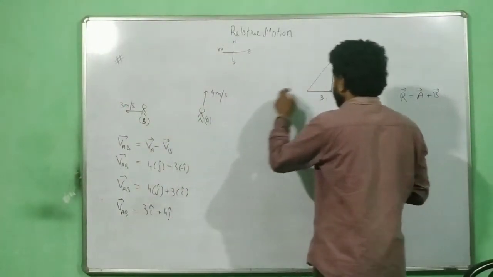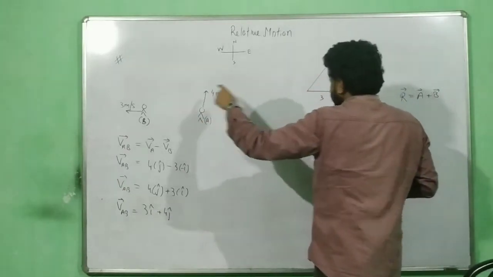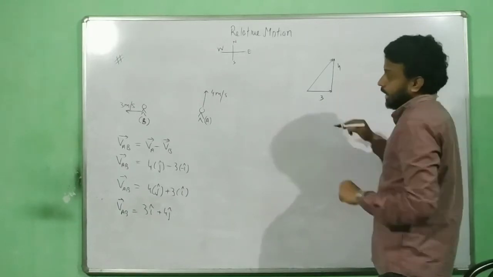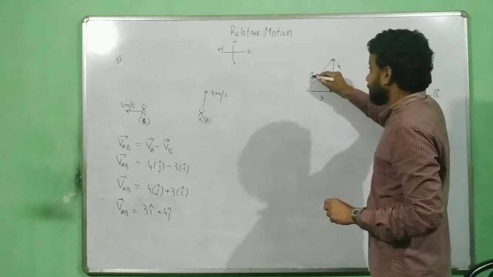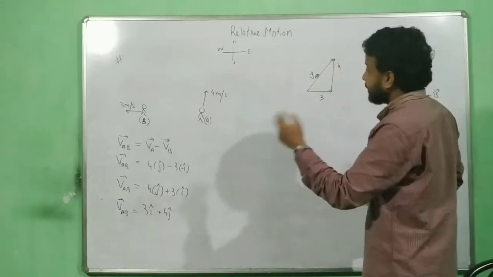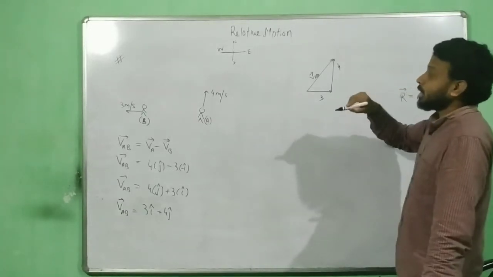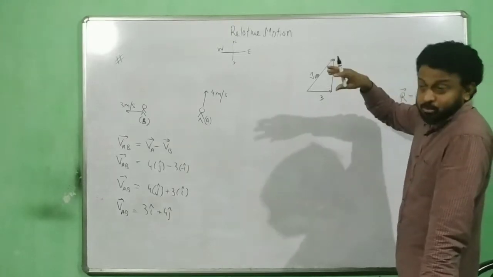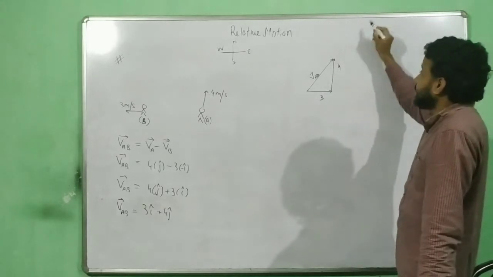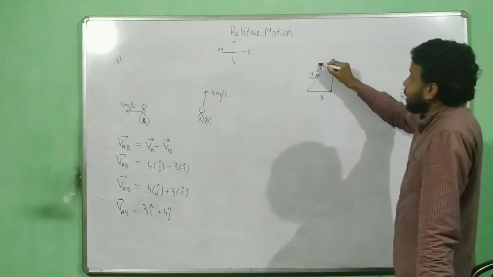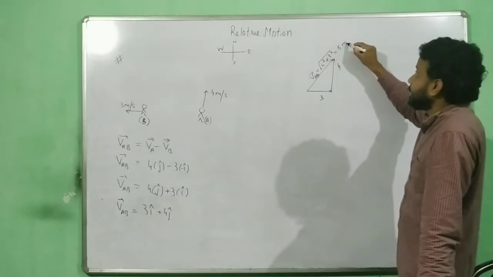Now look here. 4 was the velocity of A. 3 was the velocity of B. And the formula says you are supposed to find VAB. So this resultant is nothing but VAB, velocity of A as seen by B. So when B watches A, remember both are moving. When B watches A, A appears to move in this direction. How much is this magnitude? That magnitude I can find: 4 square plus 3 square, equals 5 meter per second.